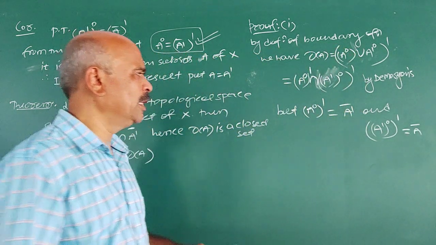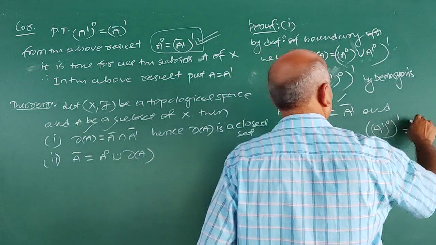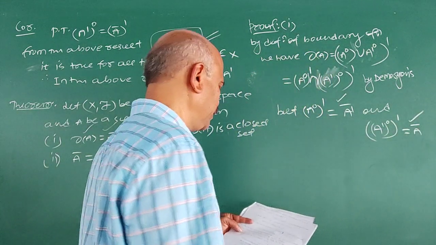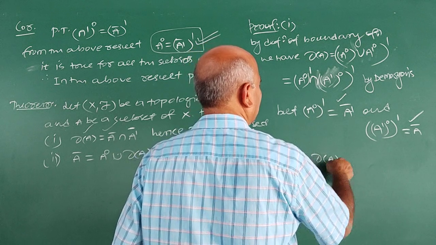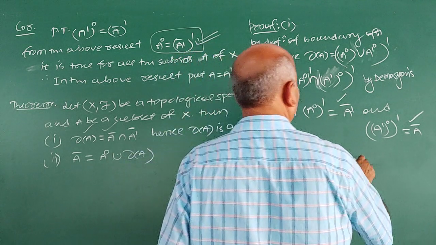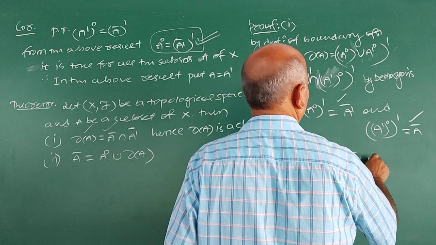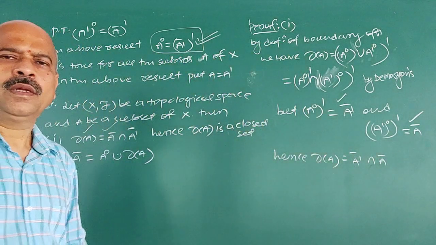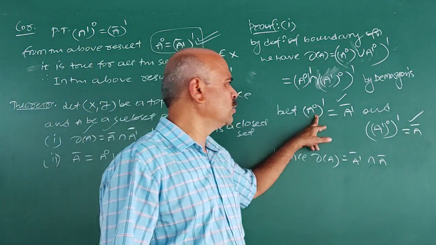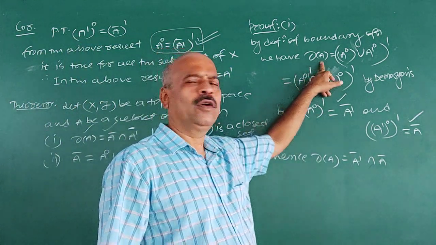We have already these two results. This is first one, second one. Hence, boundary of A is A dash closure intersection A closure. So again we have used these two previous results here. Here we have used the definition.